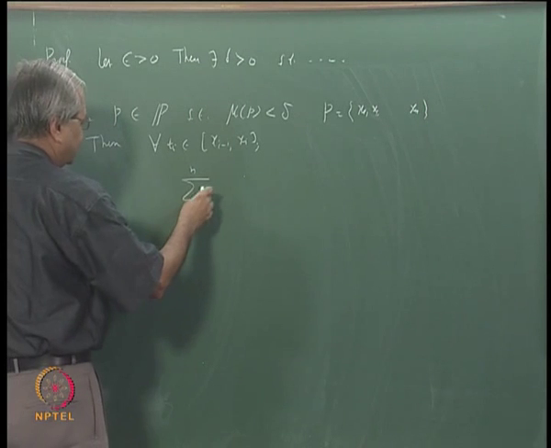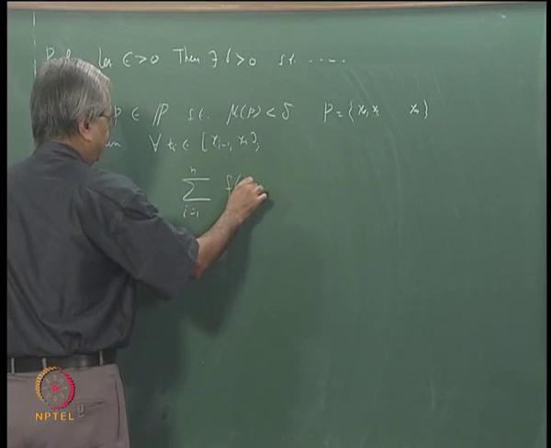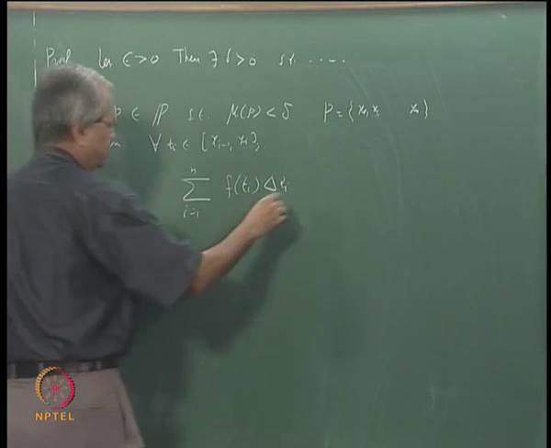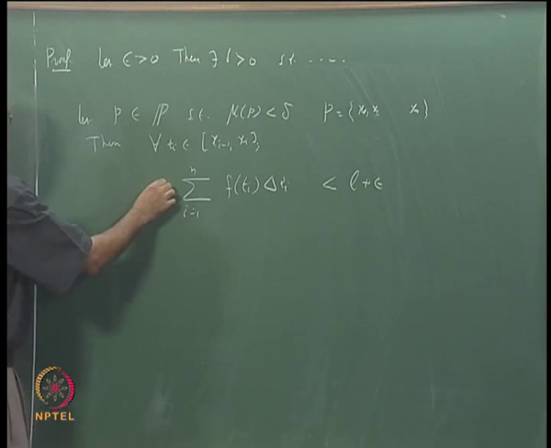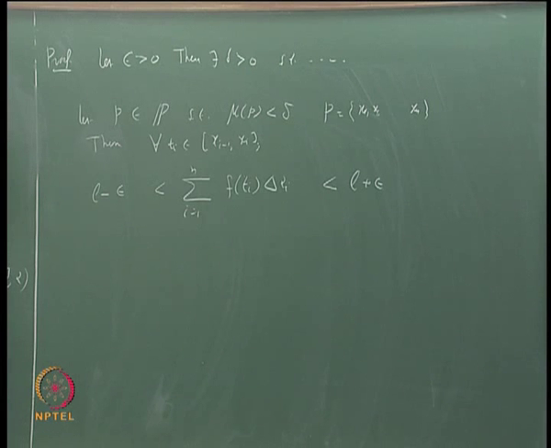This time I shall write it in the full form, instead of using the notation S_P(f, alpha), I shall write it as f(t_i) times delta alpha_i. This should be less than L plus epsilon and bigger than L minus epsilon.